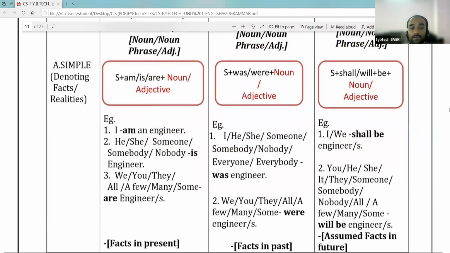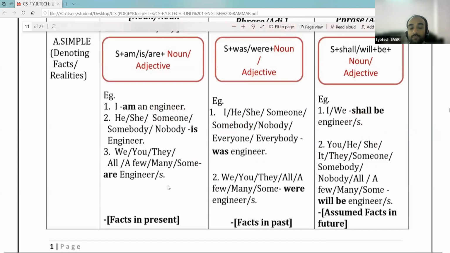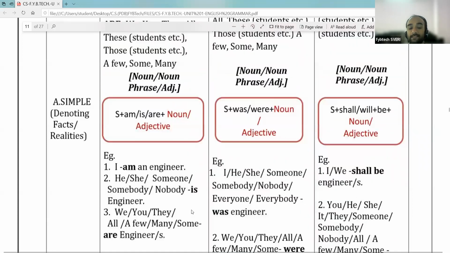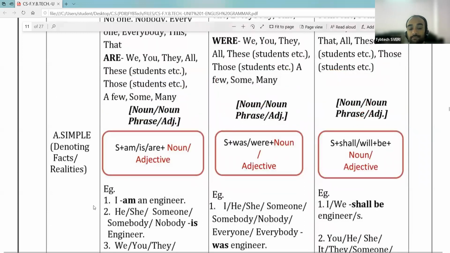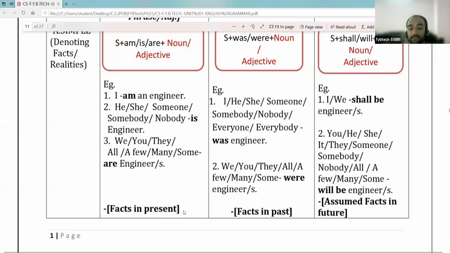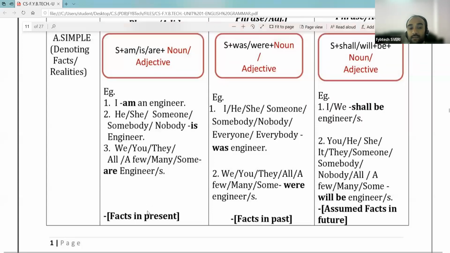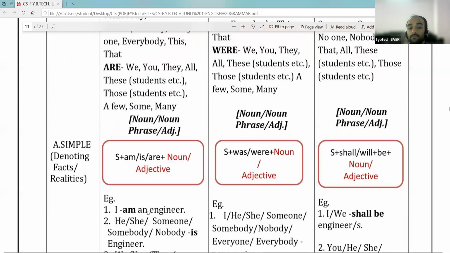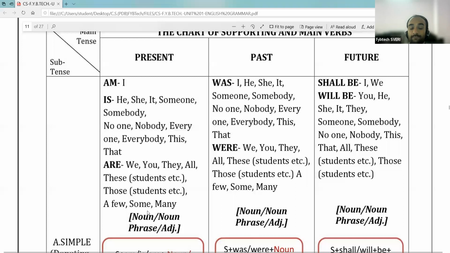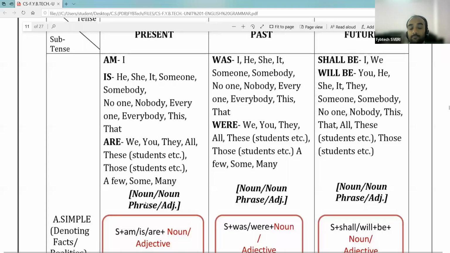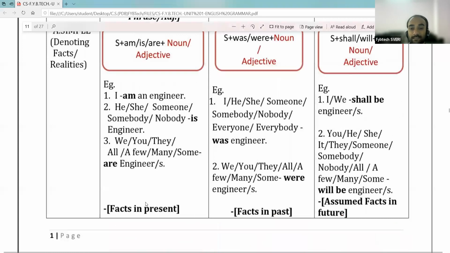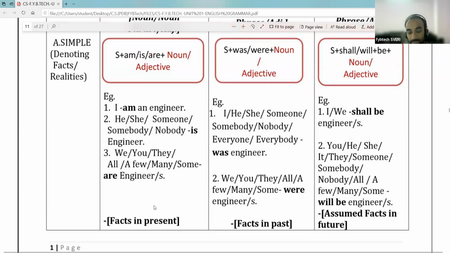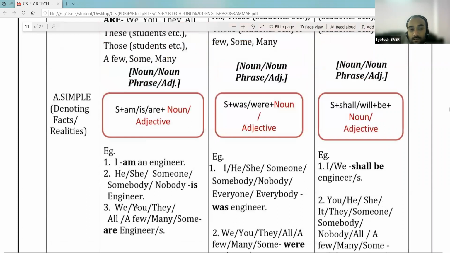And this present tense or present form of the verb shows the facts in the present. Whatever facts are there in the present, that is shown with the present form of the verb, or present supporting verbs. कुठल्याही facts show करण्यासाठी whatever facts that are in the present form, we can use present tense or verbs of the present tense. So this is about the present.